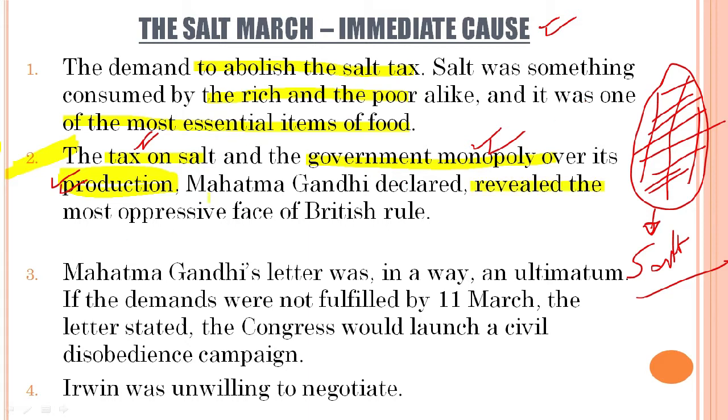Then let us see what this event is being termed as. Mahatma Gandhi declared that the government monopoly over salt production plus the tax on salt revealed the most oppressive face of British rule.